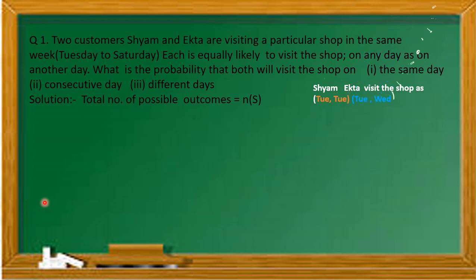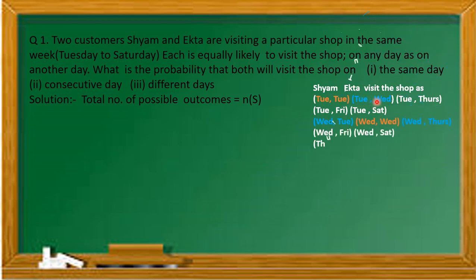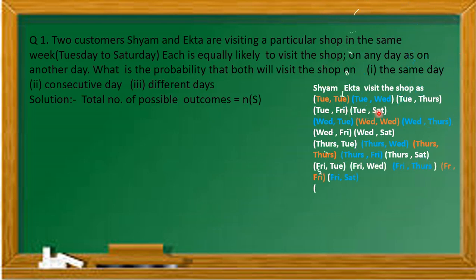First, if on Tuesday Shyam is going to the shop, Ekta is also going on Tuesday. Shyam is on Tuesday, Ekta is on Wednesday. Shyam is on Tuesday, but Ekta is on Thursday. Shyam is on Tuesday, but Ekta visited on Friday. Shyam visits on Tuesday, and Ekta visits on Saturday. These are the 5 combinations for Shyam visiting on Tuesday, whereas Ekta visits from Tuesday to Saturday.